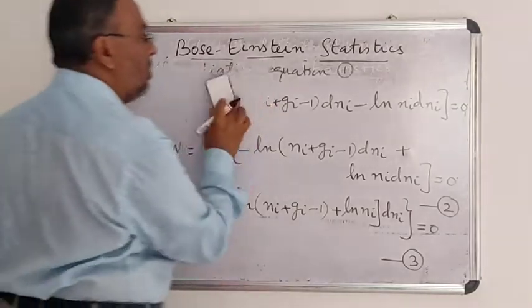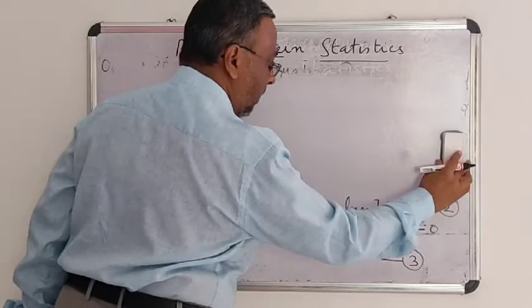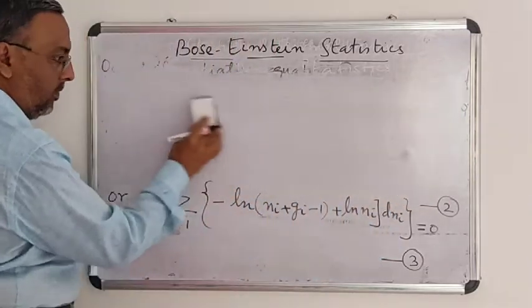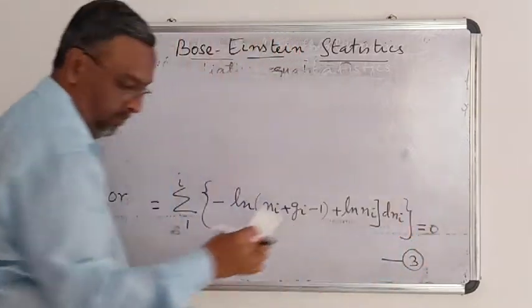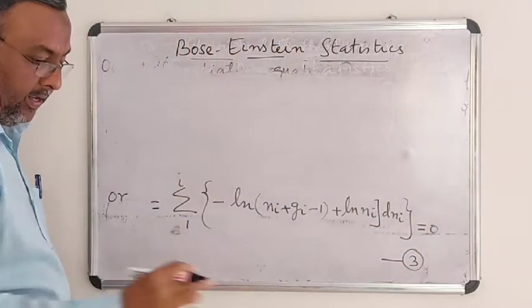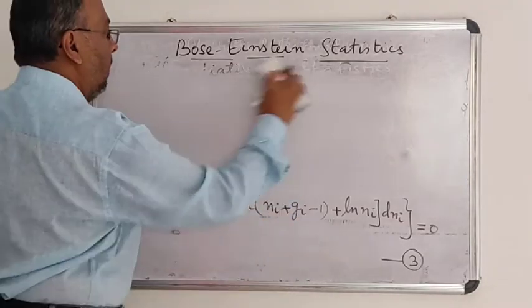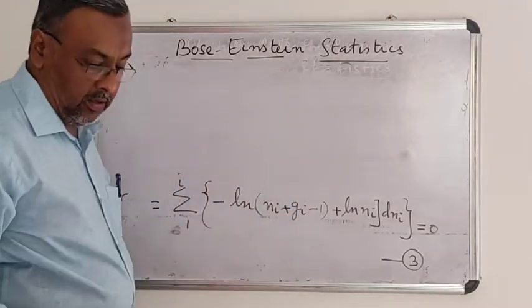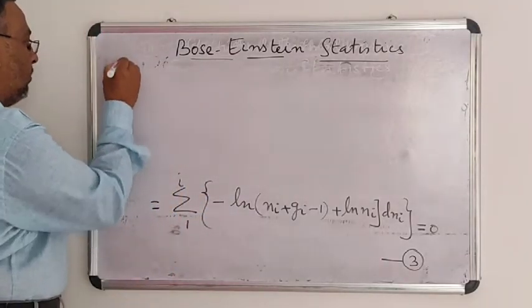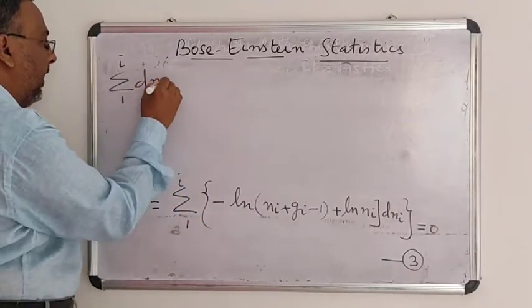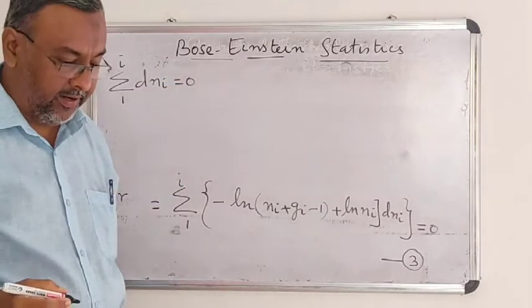Now, as we know already, the summation of 1 to I of dNi is equal to 0. The last class we have studied.